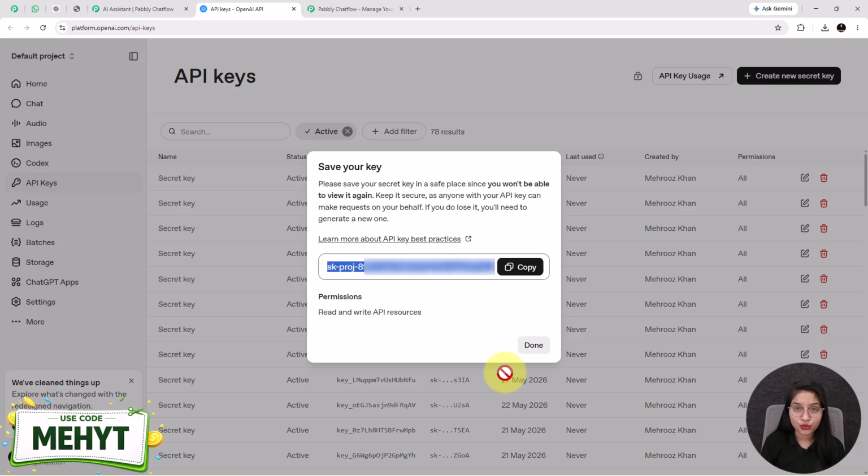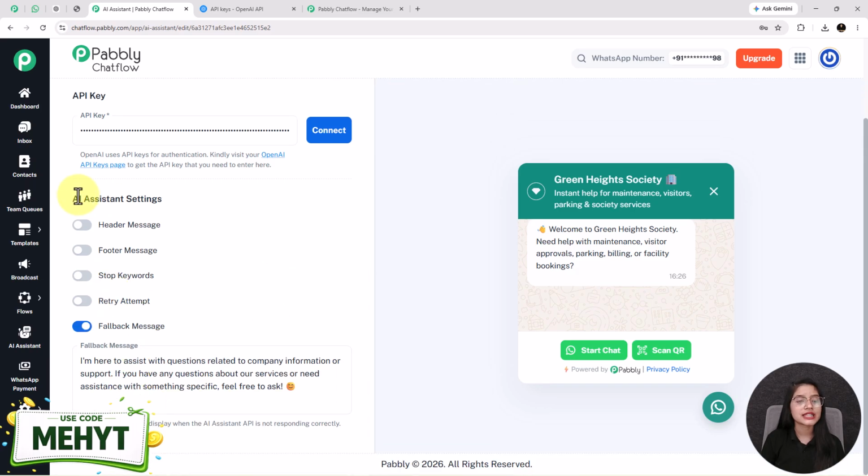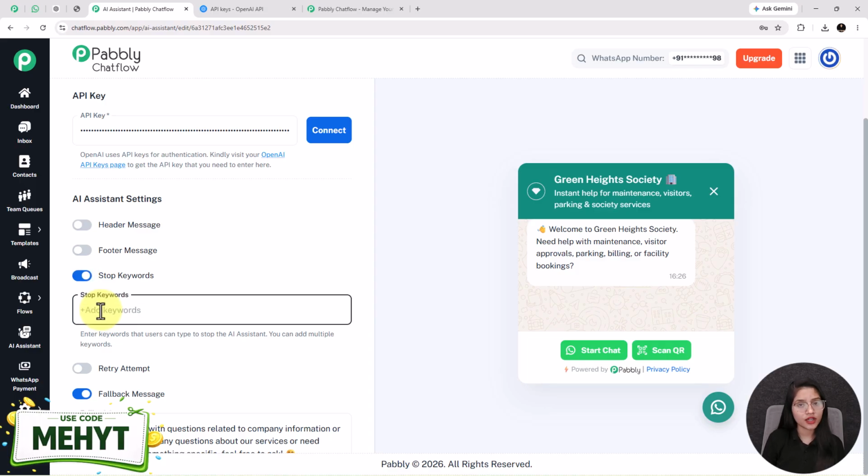And I want you to know that for generating this API key, your OpenAI account needs to be paid. So simply copy this API key from here and paste it in this field. Next, you have to click on this connect button. Moving forward is the AI assistant settings with multiple options. If you want to add any header or footer message, then you can enable this toggle and enter it. If you want to add any stop keywords, then you can enter the word in this field.